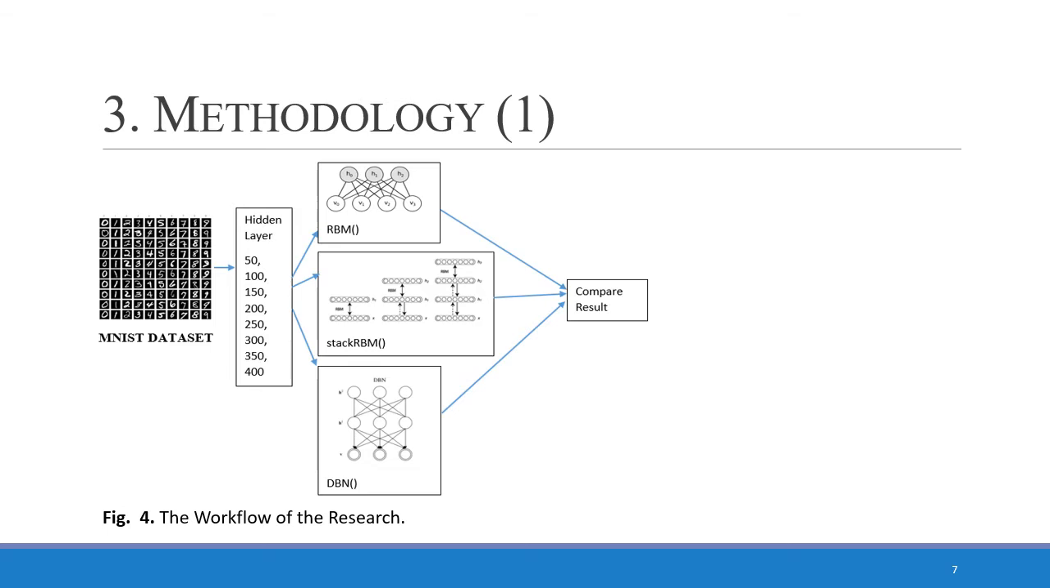We compare the classification performance of regular RBM using the RBM function, classification RBM using stack RBM, and the DBN function with different hidden layers. The n hidden argument defines how many hidden nodes the RBM will have, and size.minibatch is the number of training samples that will be used at every epoch. For each model, we use 1000 as the number of iterations and 10 for the mini-batch. The workflow of this research can be seen in Figure 4.